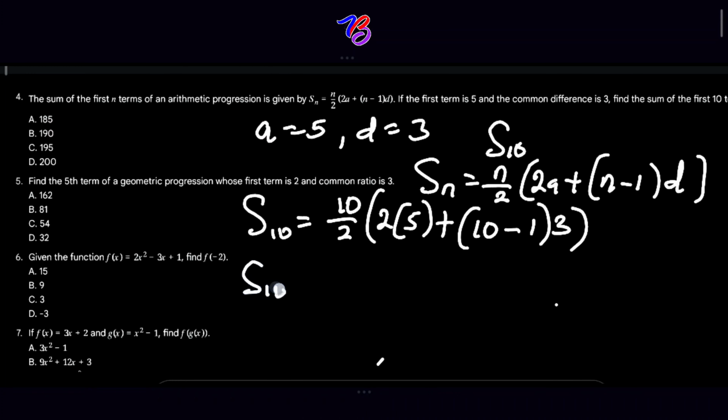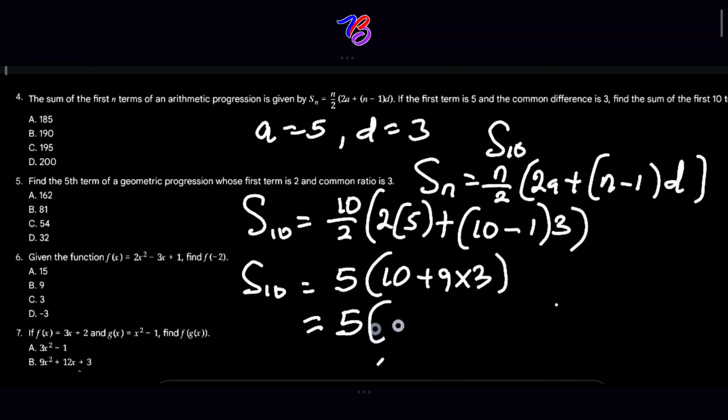So that S10 is equal to 5 into 10 plus 9 multiplied by 3, isn't it? So that what are we going to have next? Our S of 10 will now equal 5 into 10 plus 27.